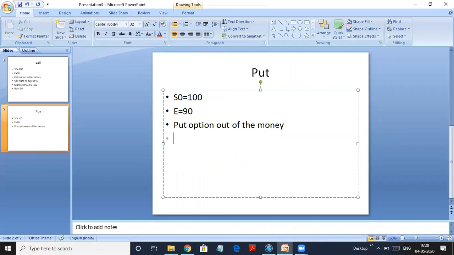Because here your S naught is greater than 90. That means you can sell at exercise price 90, whereas the market price or S naught is 100. So what is your loss? 10 rupees. You can sell in the market for 100, but you have gone into an option contract and decided to sell it for 90. So you lose 10 rupees.